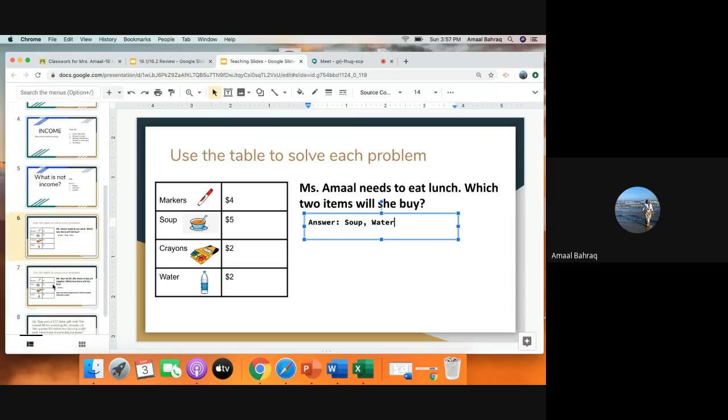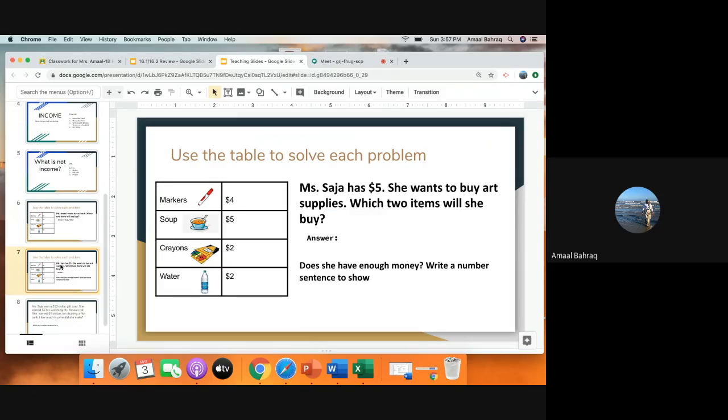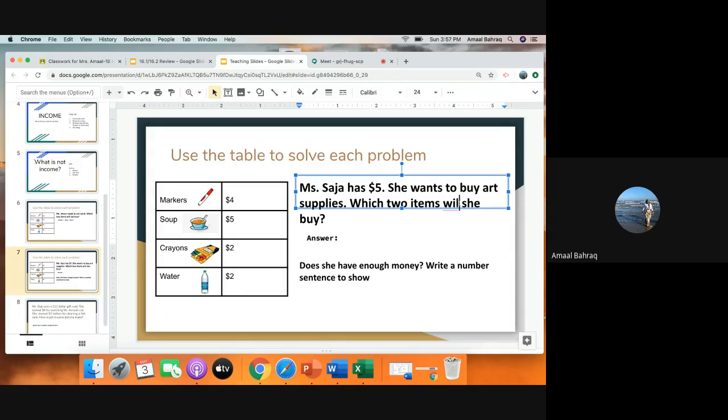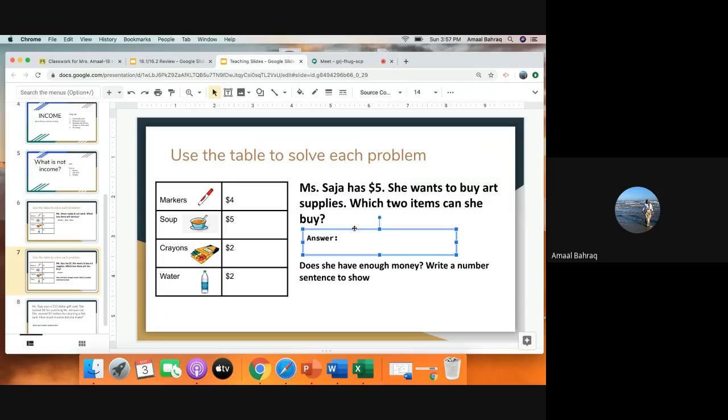All right, now I'm going to go to the next one right here. It says, Miss Sedja has $5. She wants to buy art supplies. Which two items will she buy? Well, let's take a look at this. First of all, we want to start off with which two items can she buy? So she can buy two things for her art supplies. She can buy markers, that's part of art, and crayons. Now I know that markers is $4 and I know that crayons is $2. That means that it would equal $6.